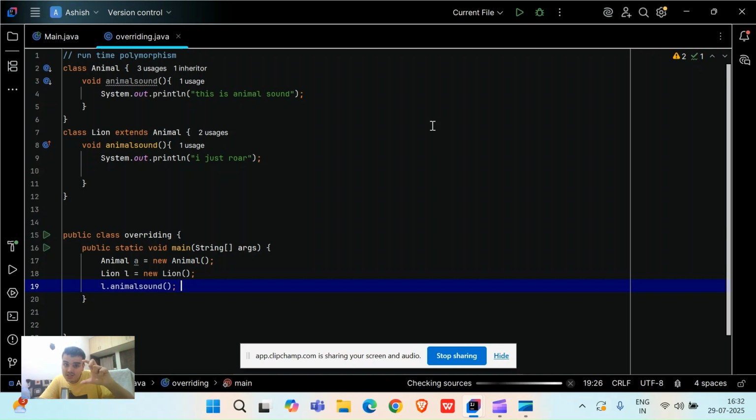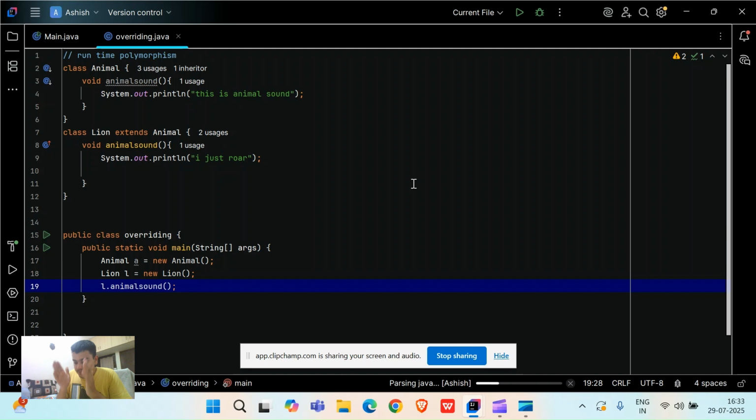But in the public class of overloading, we have different methods. Different methods mean the method name is exactly the same, but the methods have different definitions, let's say double add and integer add. Now, during compilation in the overloading case, the compiler will think about which method it should show the result for first to the user.